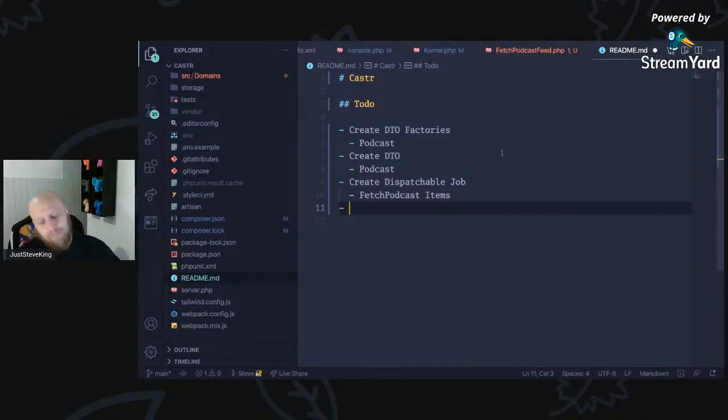Sparsies DTO. No, I'm probably just going to use my own. I don't need Sparsies for this. Now that PHP is out with constructor promotion and the named arguments, I don't need the package. It's great, don't get me wrong, but I don't need it.